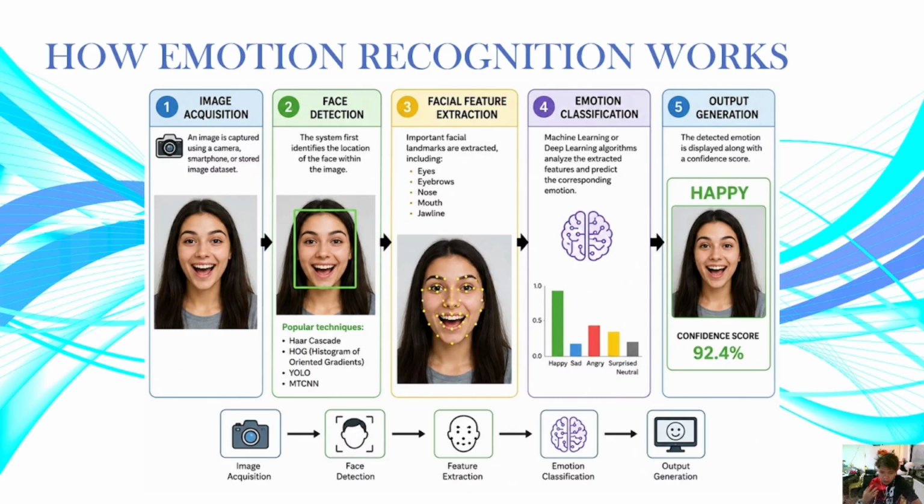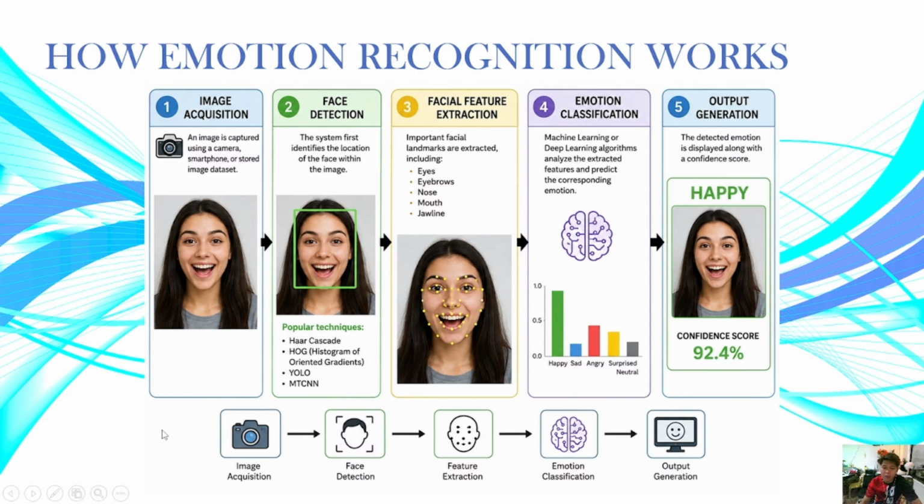The popular techniques that we can use for this are the following: Haar Cascade, HOG or histogram of oriented gradients, YOLO, and then MTCNN. Before we continue to the third step, let me give you a summarized definition of these techniques.